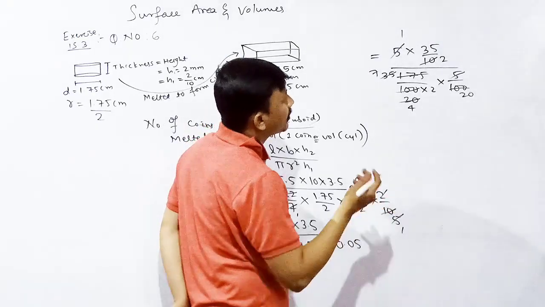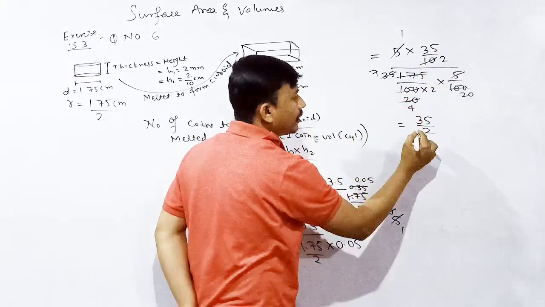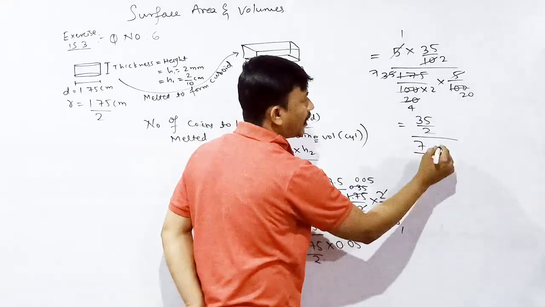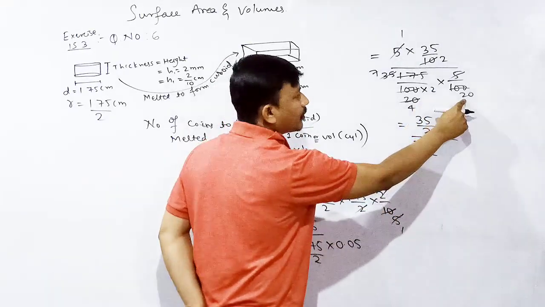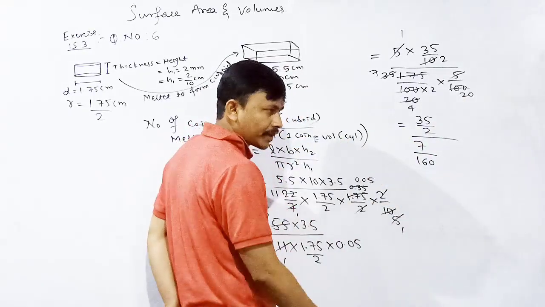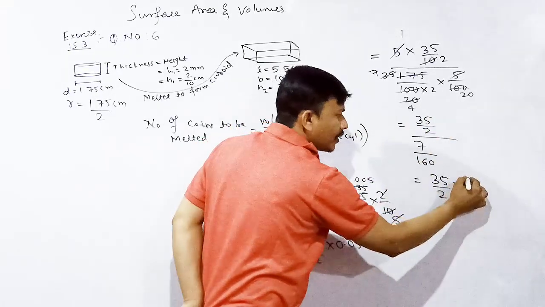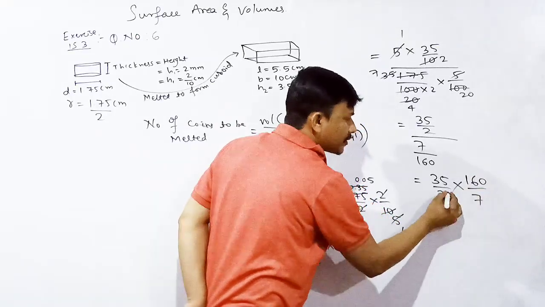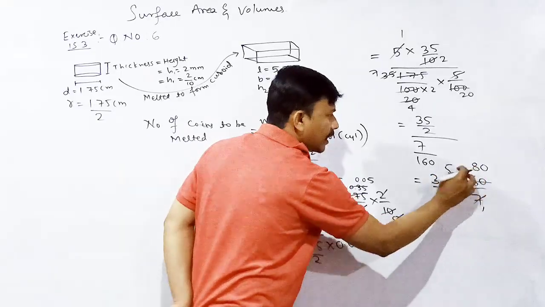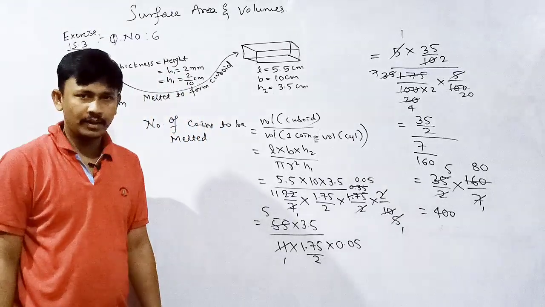What remains here? 7 is here. Look here, 35 divided by 2, yes? Above, whole divided by what? 7 divided by 8. 8 twos are 16, 160, correct. Division becomes multiplication, do the reverse. 160 divided by 7. 2 ones are 2, 80 twos are 160, 7 ones are 7, 5 fives are 25. Okay, 8 fives are 400. The number is 400. Answer is 400.